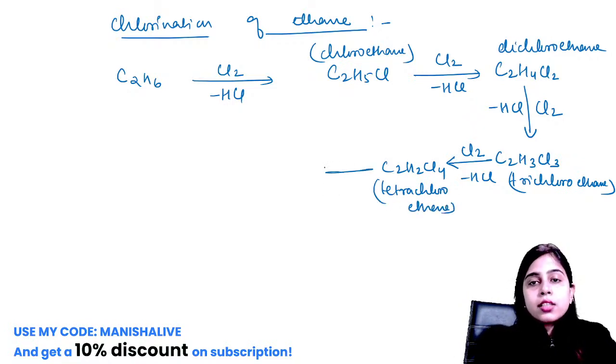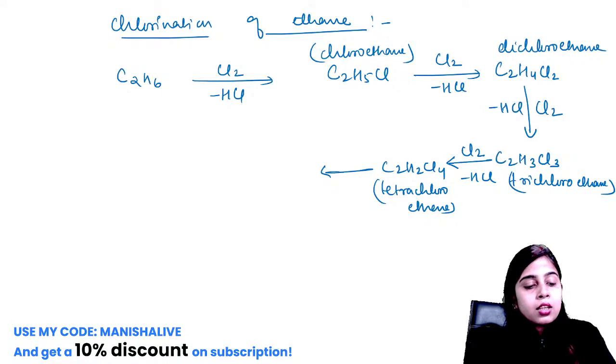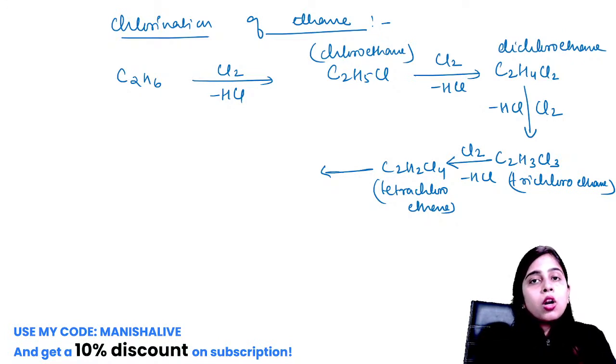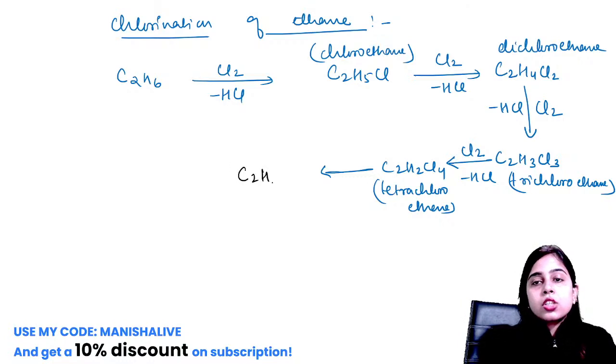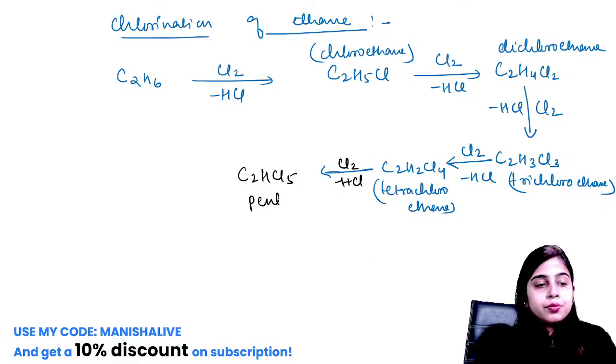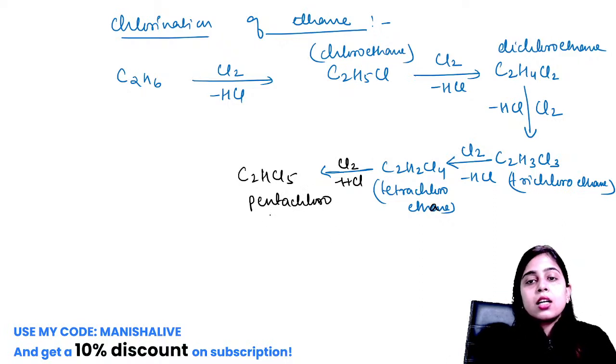Now this reaction won't stop here. I told you the chlorination or substitution reaction does not stop till all the hydrogen present in the hydrocarbon gets substituted by the halogen. So again C2HCl5 will be formed. This is pentachloroethane.